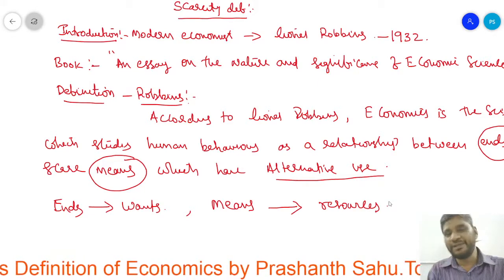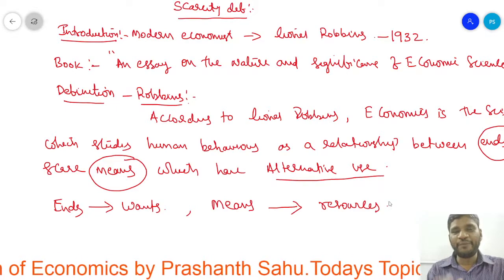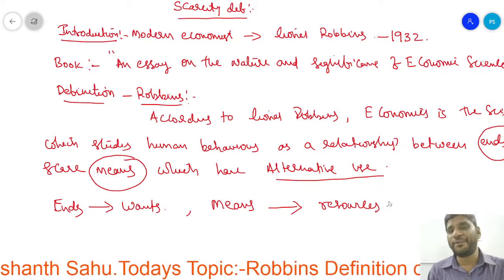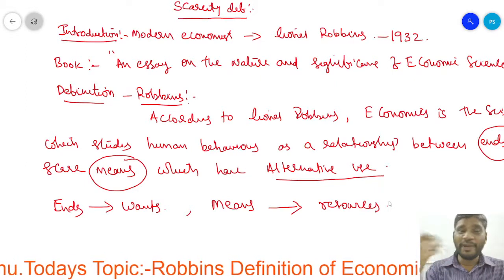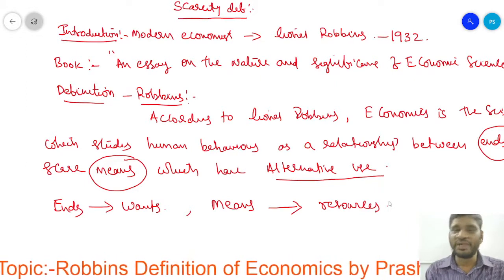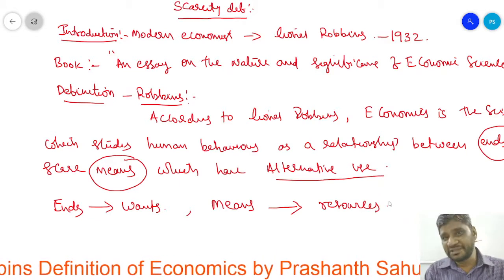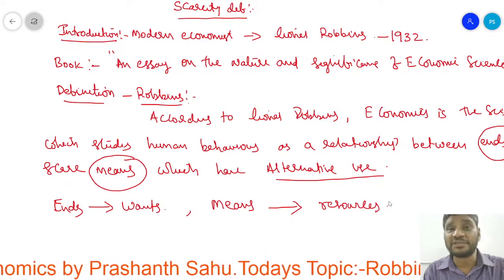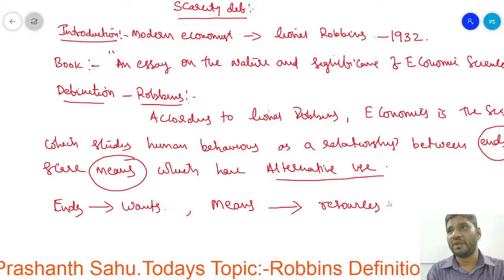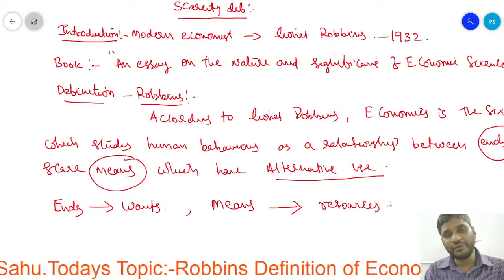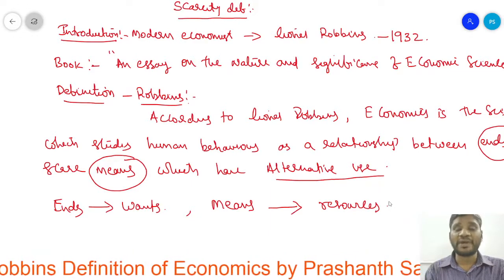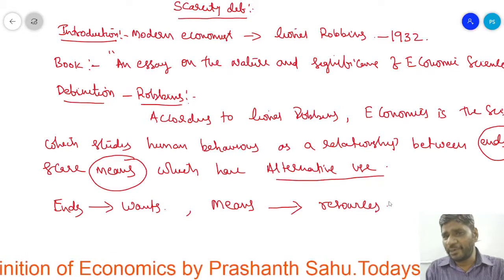But the problem is, our human behavior says that human wants are unlimited. When the human wants are unlimited, what happens? Most probably all wants cannot be satisfied. Due to that, the economic problem comes. Do you know why the economic problem comes?